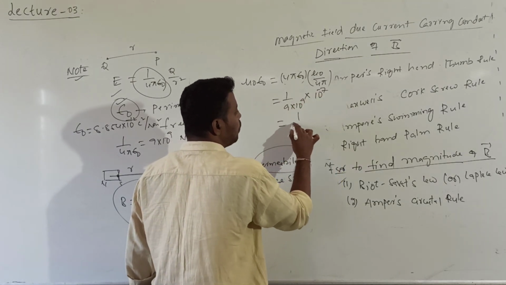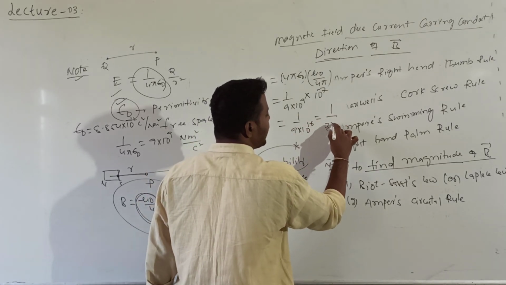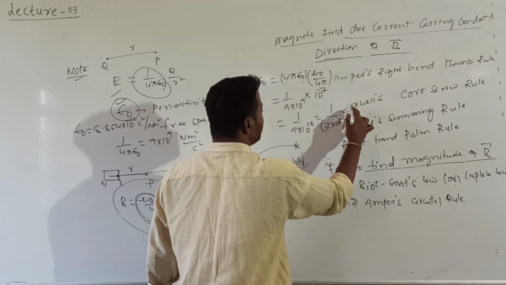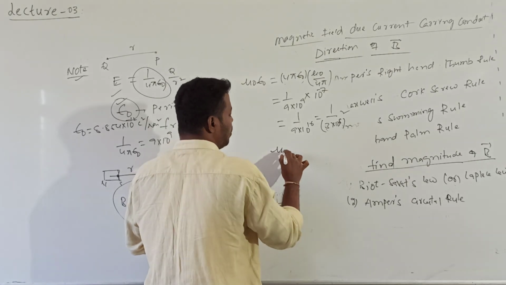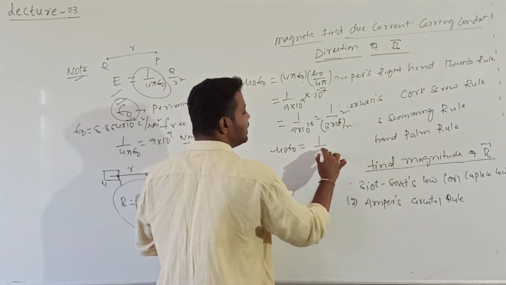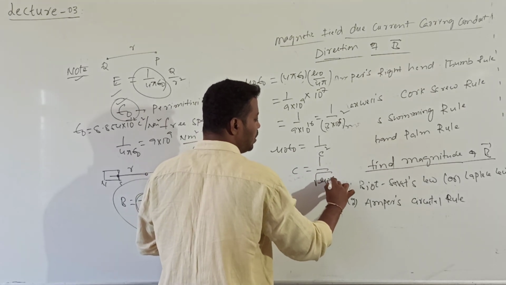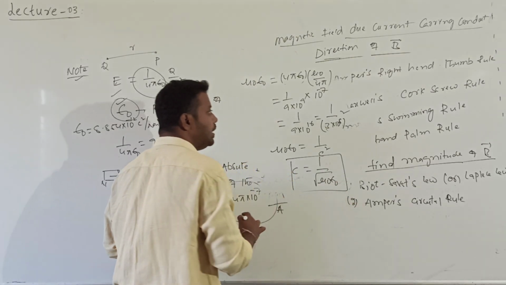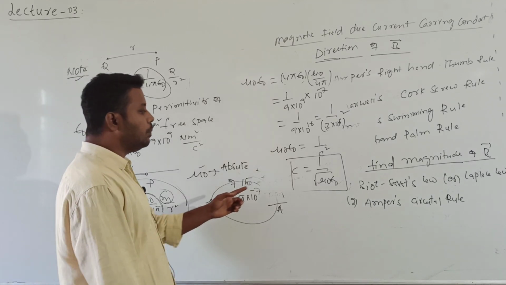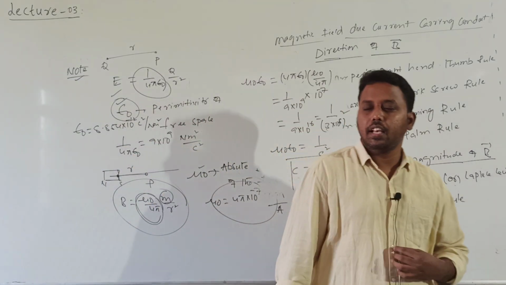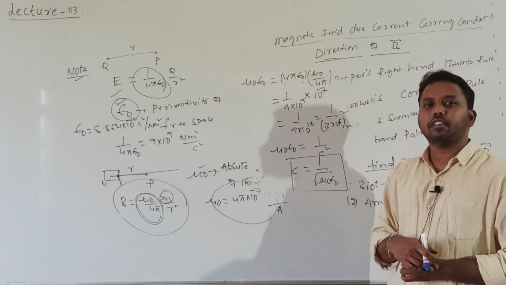It becomes 1 by 9 into 10 power 16, which is equal to 1 by (3 into 10 power 8) whole square. So mu naught into epsilon naught value is 1 by c square, or c is equal to 1 by root over mu naught into epsilon naught. Clear? This one we will come to know in electromagnetic waves.